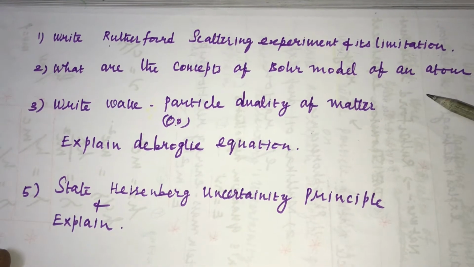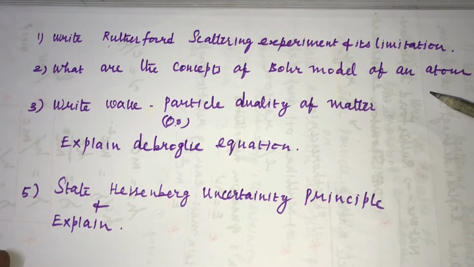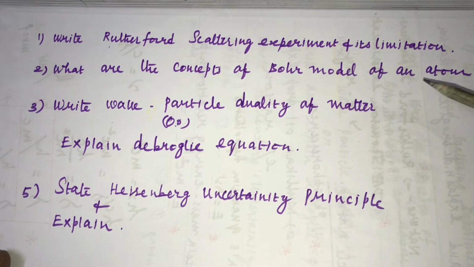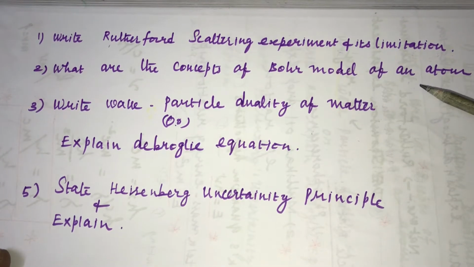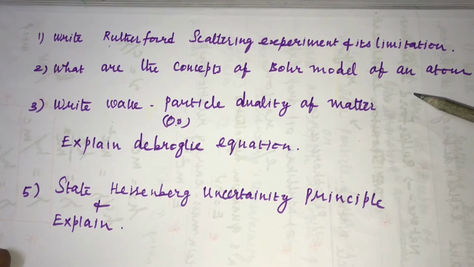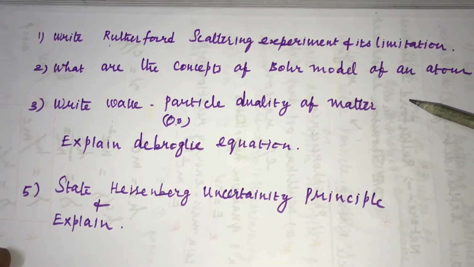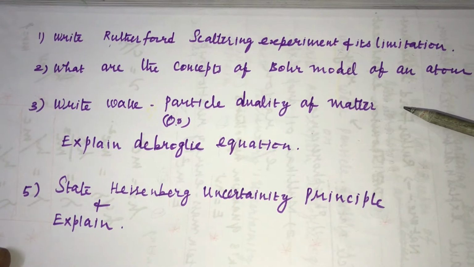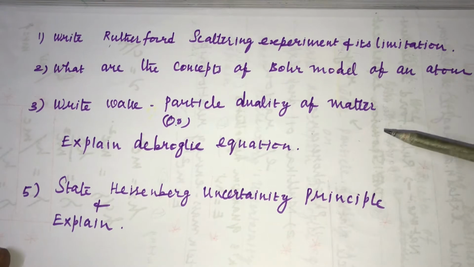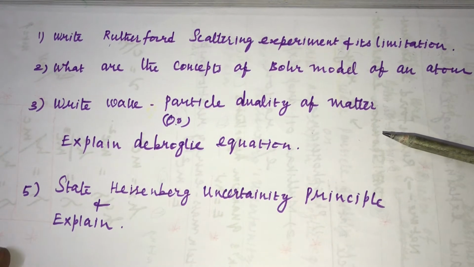Next one is the Bohr model of an atom. The Bohr model explains that the electrons are circulating in an orbit with associated energy, called the stationary levels or energy levels. Next we are going to see the next level of the atomic model: the wave and particle dual nature of electron, duality of matter.